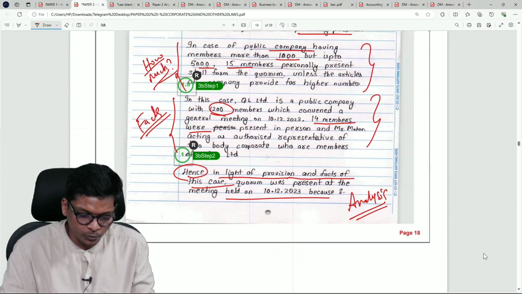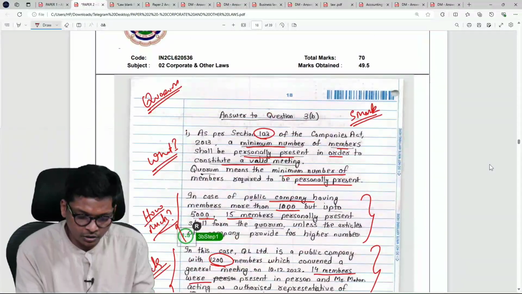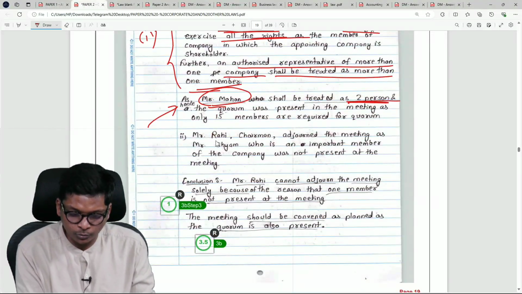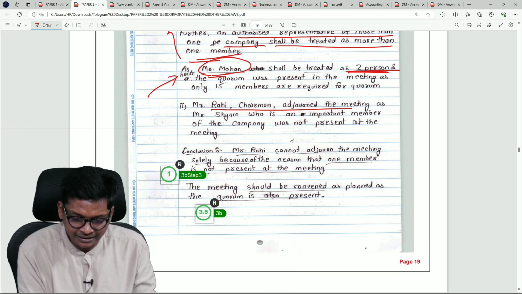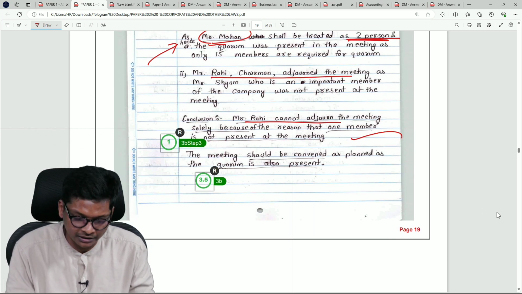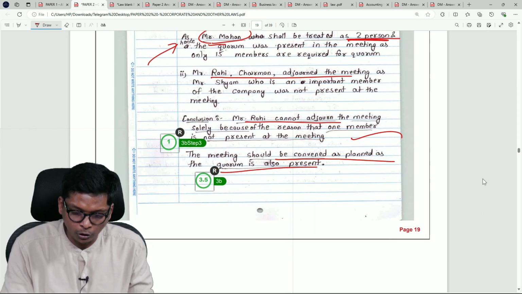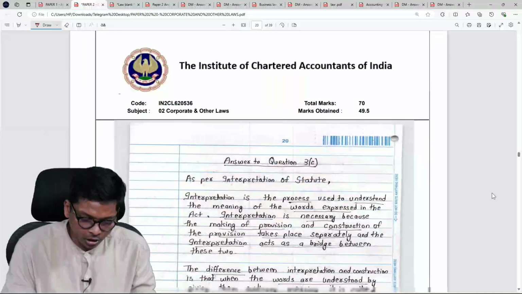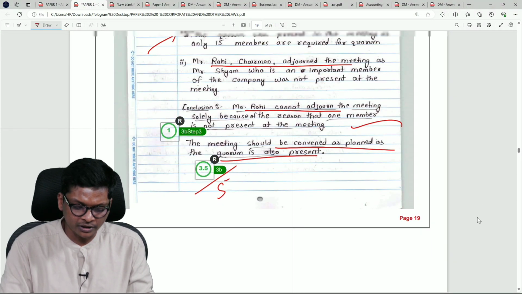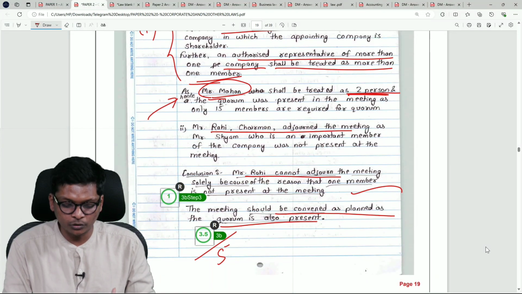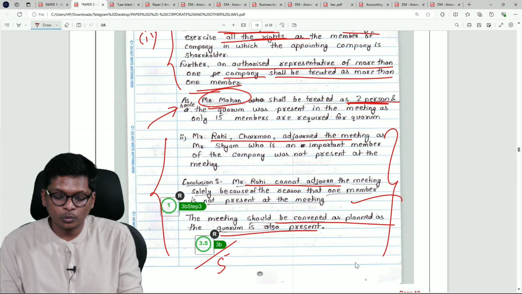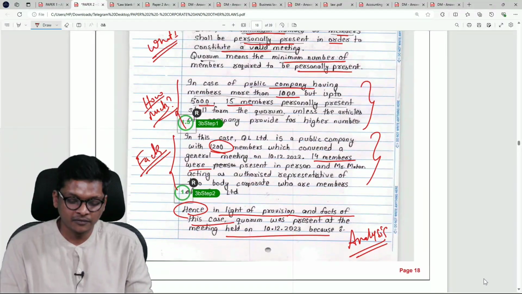First case, they have asked 2 questions here. First is concluded. That person wrote the first case's full answer. Second case talks about adjournment of the meeting. Regarding that, they gave adjournment. Cannot adjourn because quorum is present. Adjournment is only possible if quorum is not there. Meeting should be convened as planned. Also, quorum is present. Student got 3.5 out of 5 marks. Where the student can improve to get 5 out of 5 is the second part. A little more analysis would have been better, as the student wrote in the first part.